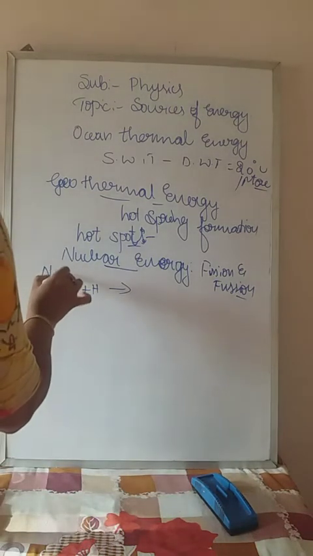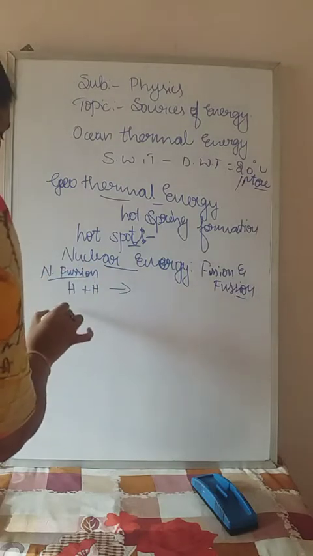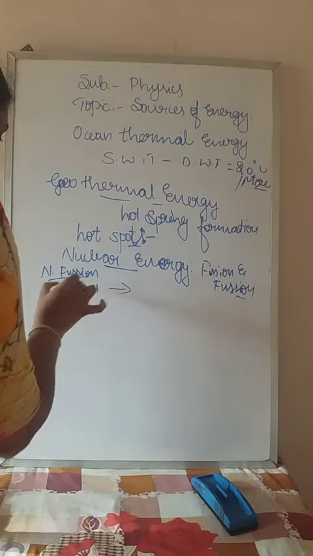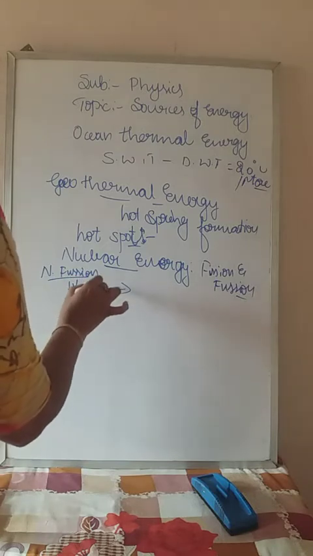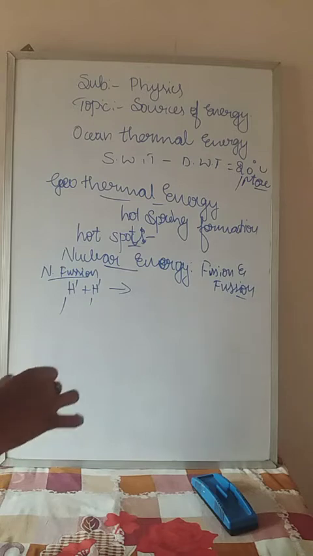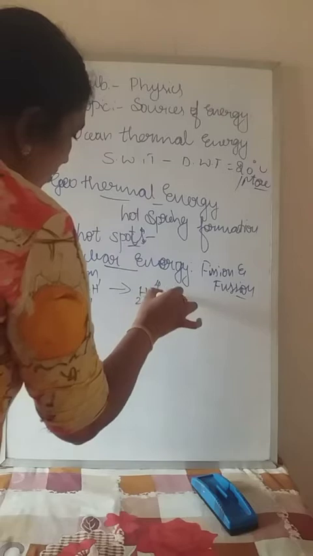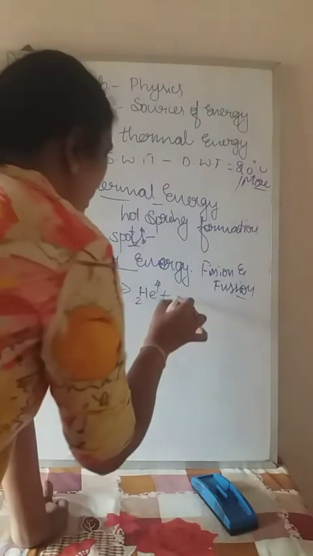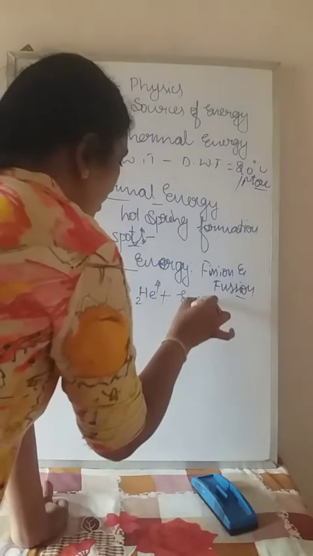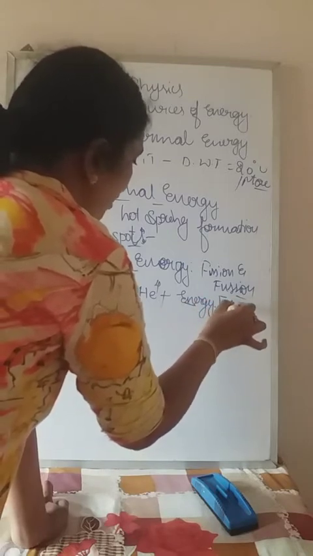You know that hydrogen has atomic number one and mass number one, and one more hydrogen has atomic number one and mass number one. They form a helium having atomic number 2 and mass number 4 with a lot of energy. This energy is called the nuclear energy.